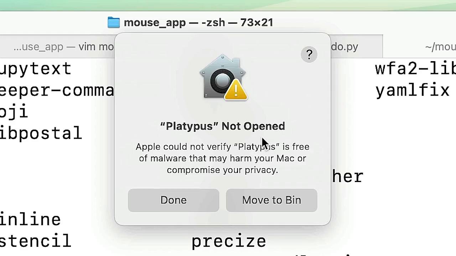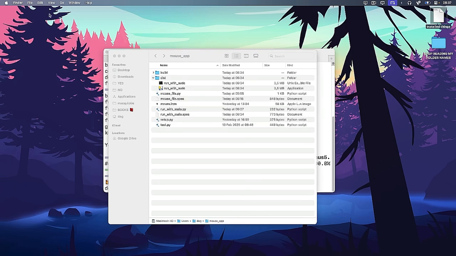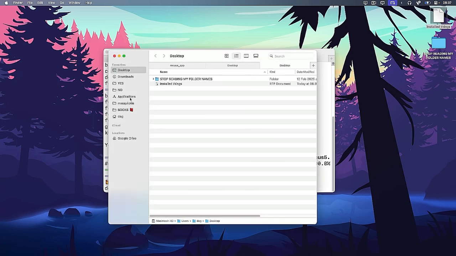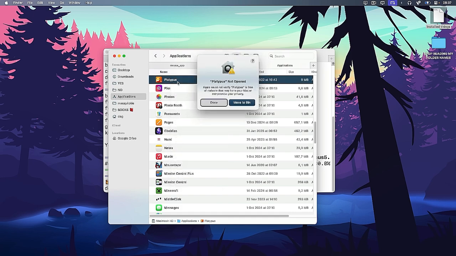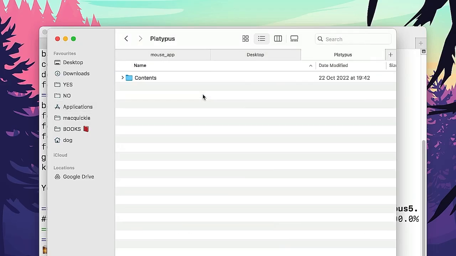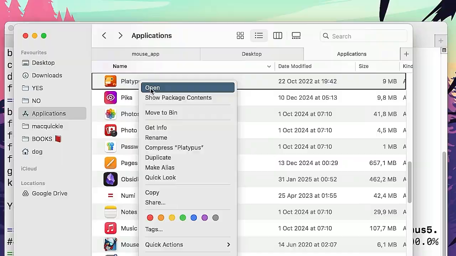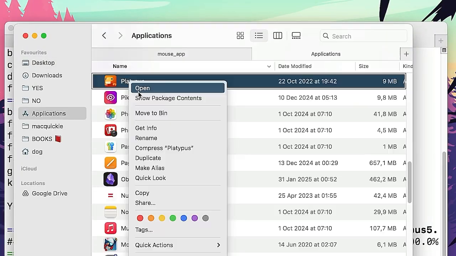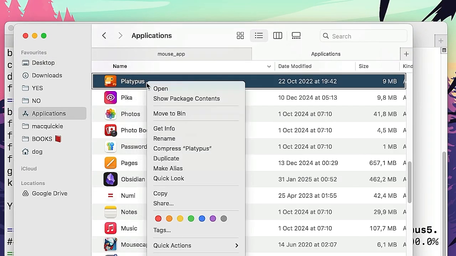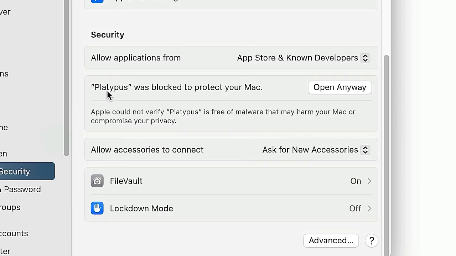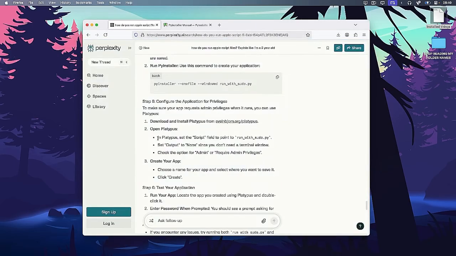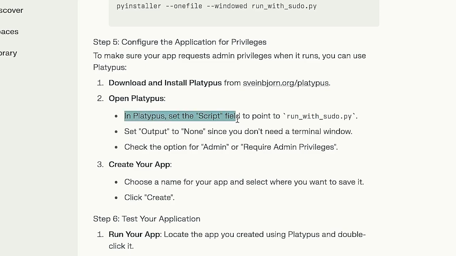Yoink. Platypus not opened. Apple could not verify Platypus. Well, luckily I know what to do in these situations. What do you do? Into the applications folder, look for Platypus, control click, open. I don't think it worked. Right click, show package contents, and run this. Hold option and then click open. No. Hold control and click open. Hold command and click open. When I said I know what to do, I may have been lying. It's inside settings. Platypus was blocked to protect your Mac. Open. Boom. Okay. Resuming the procedure. In Platypus, set the script field to point to run_with_sudo.py.